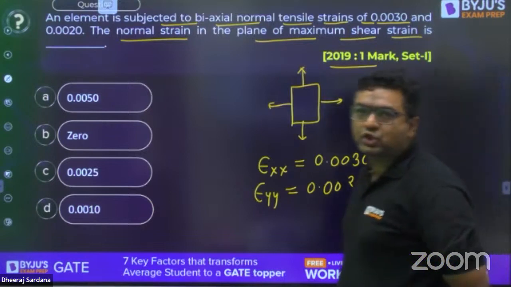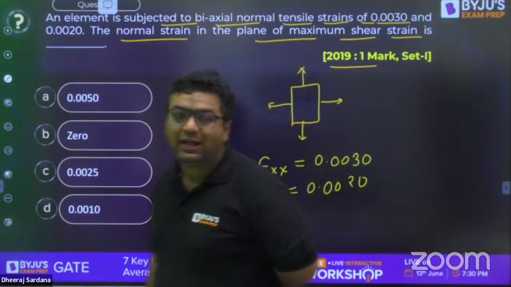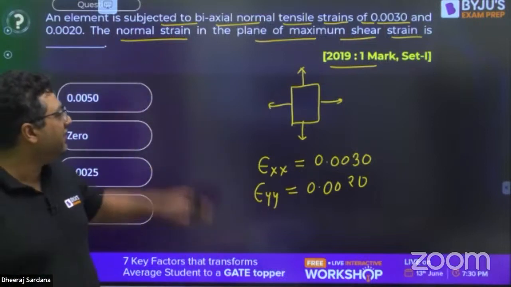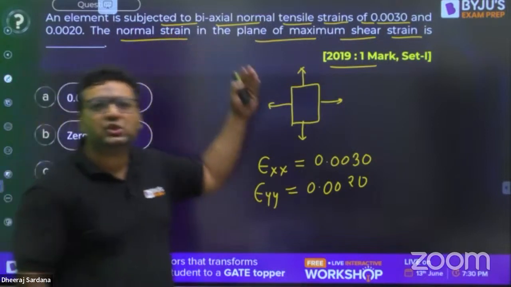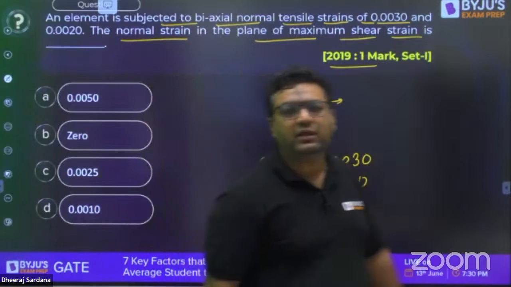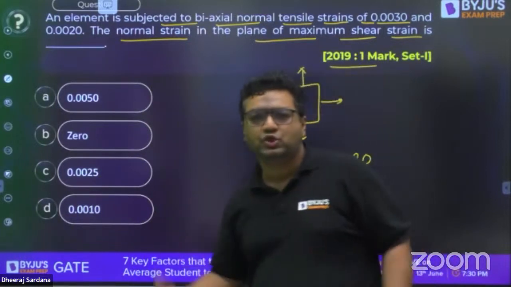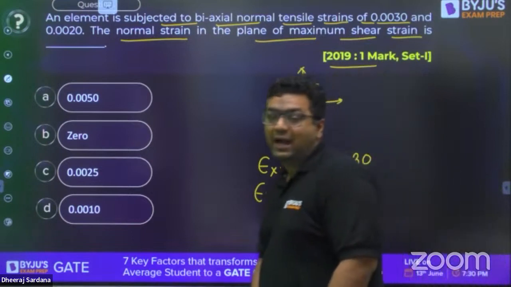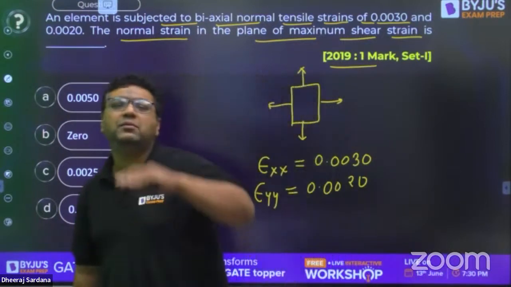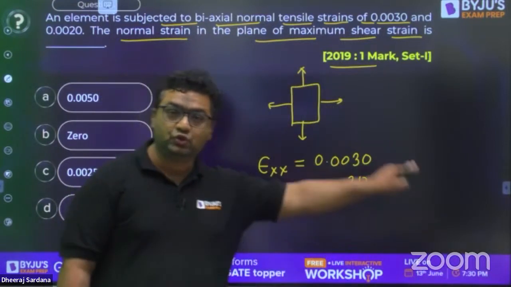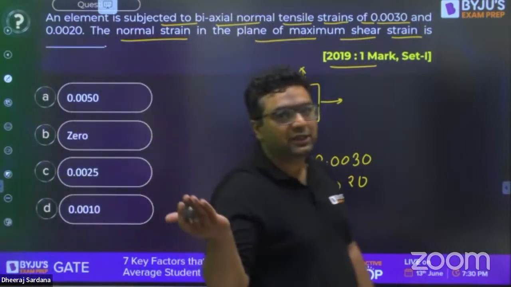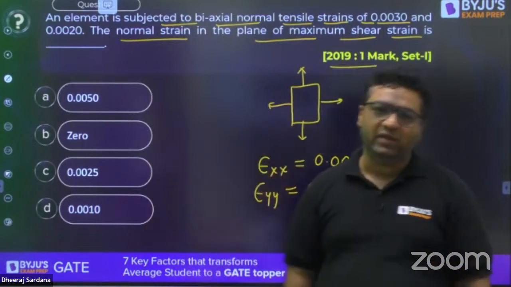This is a very good question, and a similar question was there in the mechanical paper in 2021. They have just replaced strain by stress. So whatever you are going to do, inter-branch questions will help you a lot, because they will be repeated and only the data would be changed. Sometimes the data is also not changed. I will show you some questions in civil which were directly repeated in mechanical, and some in mechanical which were directly repeated in civil.